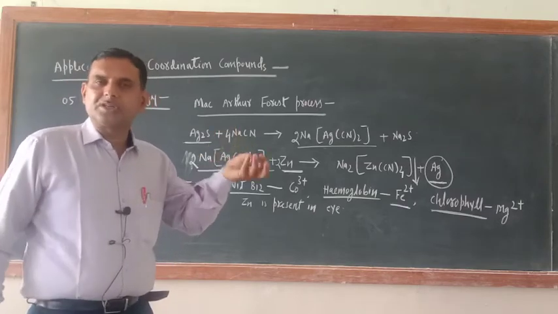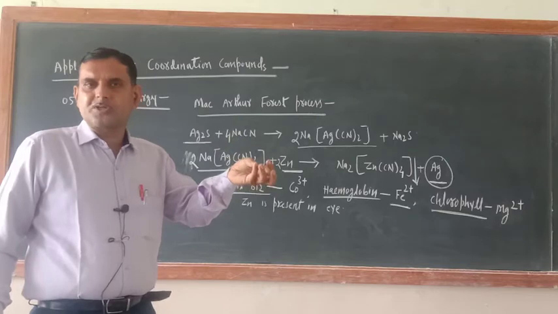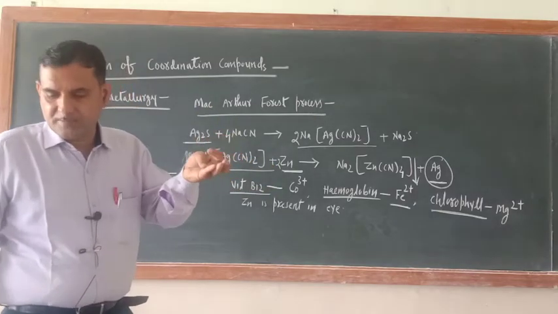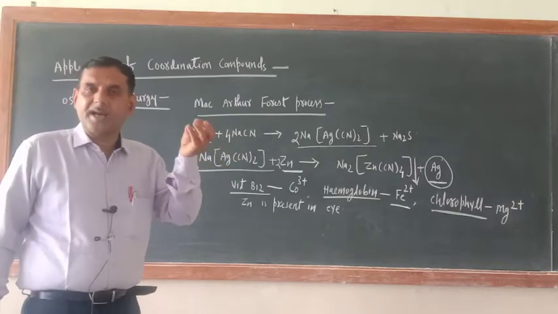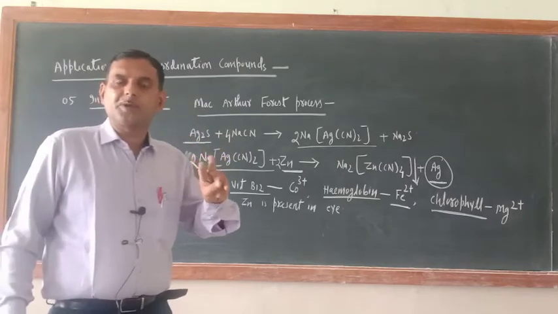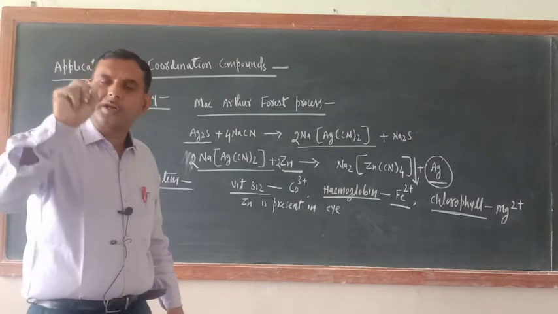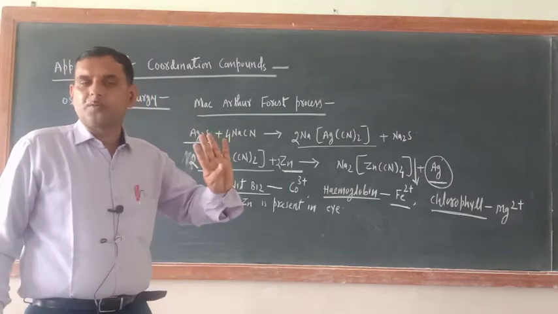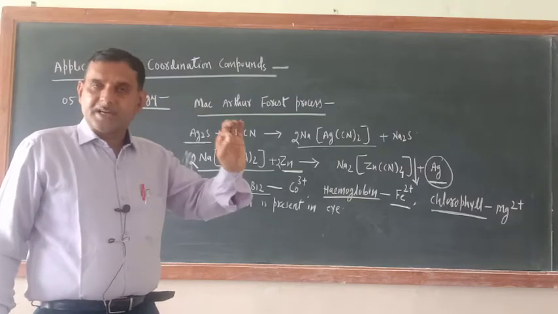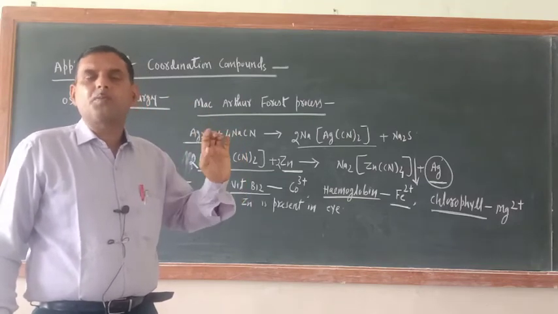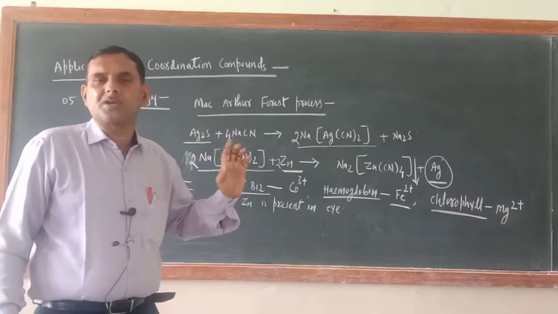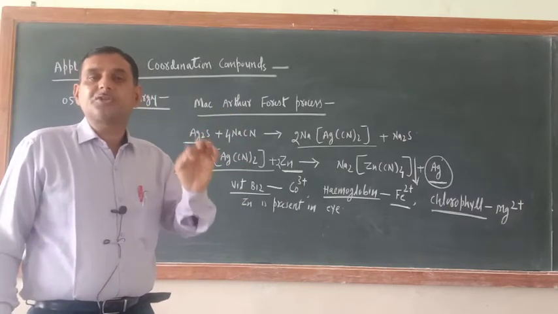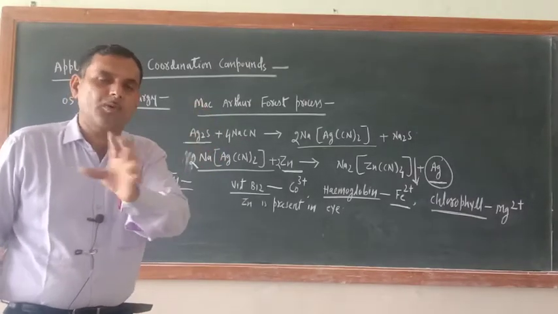Now in third group, Fe3 positive is there, then chromium is there, and aluminium is there. What is the group reagent? Group reagent is ammonium hydroxide in presence of NH4Cl. In fourth group, what is there? Zn2 positive is there, Mn2 positive is there, and nickel 2 positive is there. What is the group reagent? Group reagent is H2S but in presence of NH4OH.